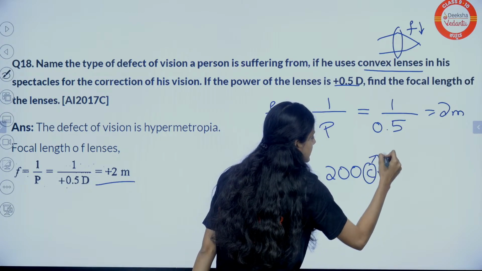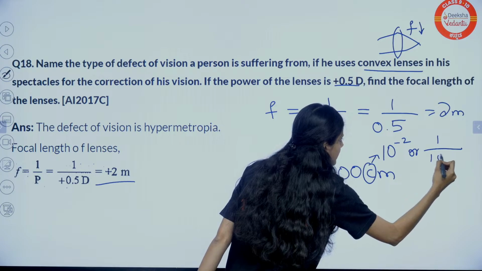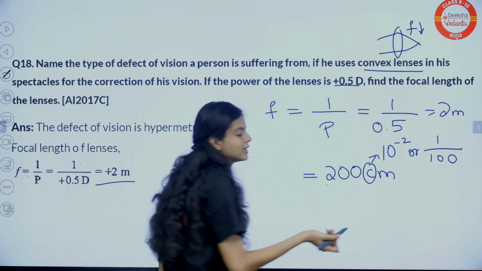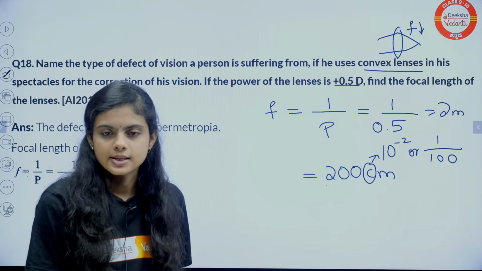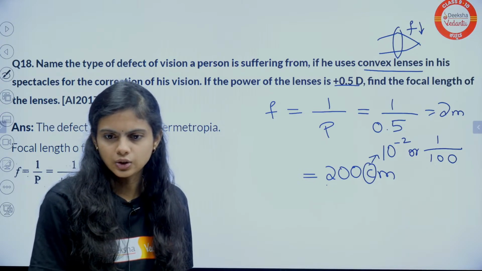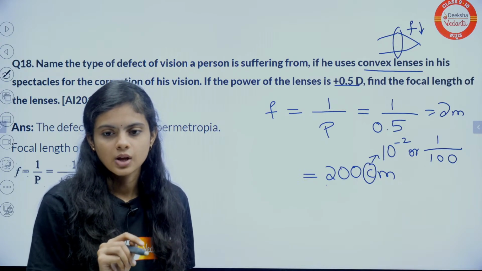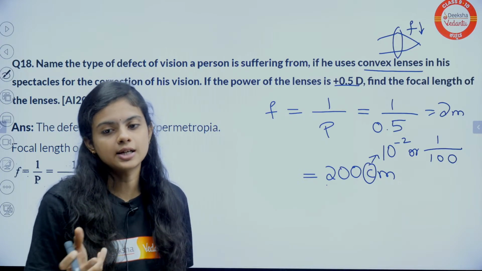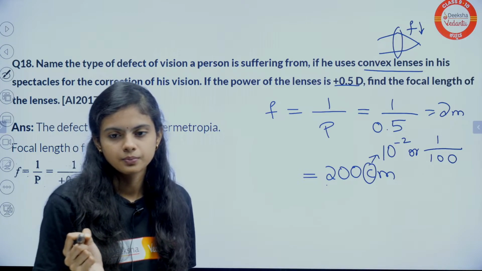Centi means 10 power minus 2, or 1 by 100, which will give you again the meter. Not 0.2 centimeter. Centi means 10 power minus 2, remember that. So it is 200 centimeter.